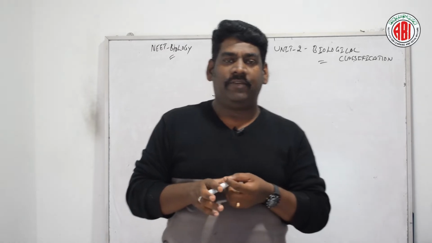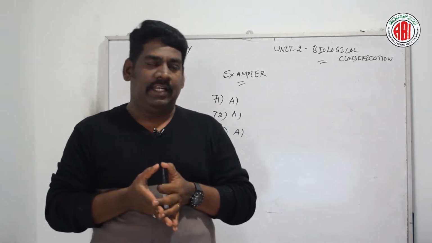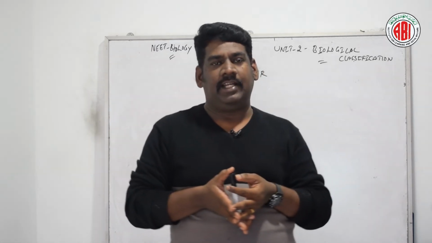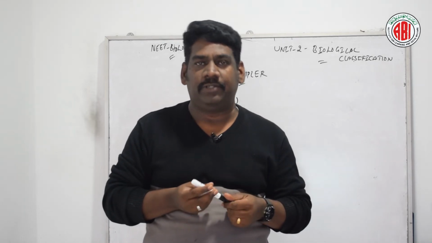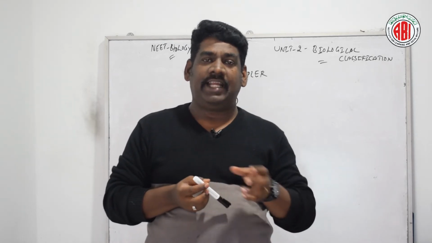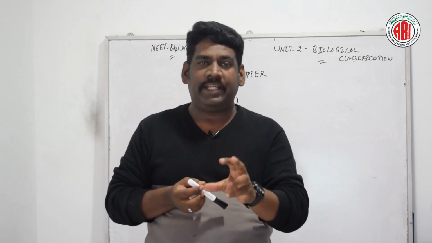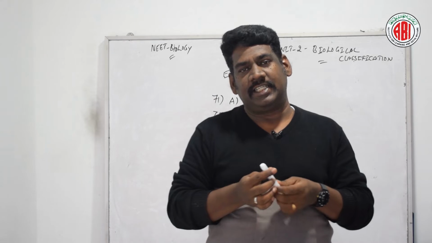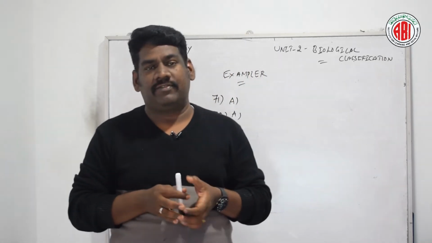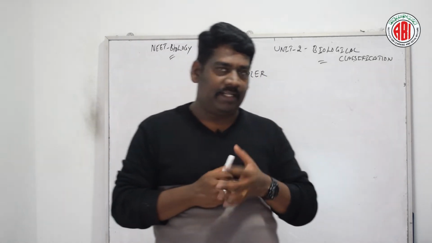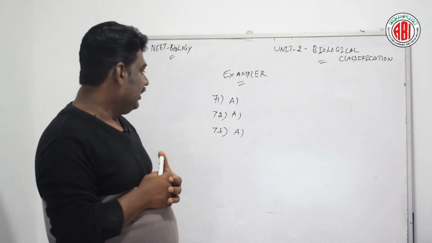See, retroviruses contain RNA, and this RNA acts as the genetic material. This RNA is converted into DNA using the enzyme called reverse transcriptase. It is a protein enzyme. So this enzyme helps in the conversion of RNA into DNA. So the right answer for this question is option A.